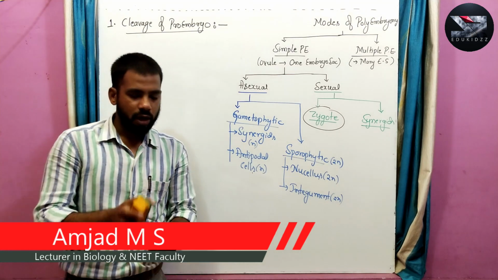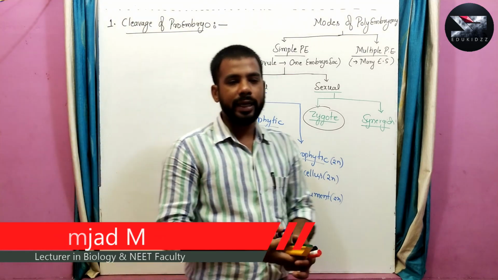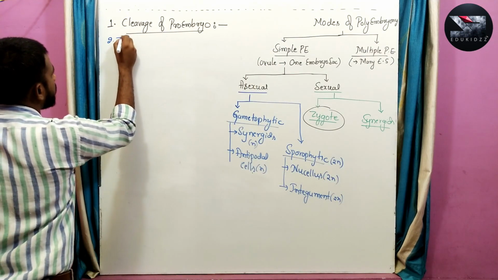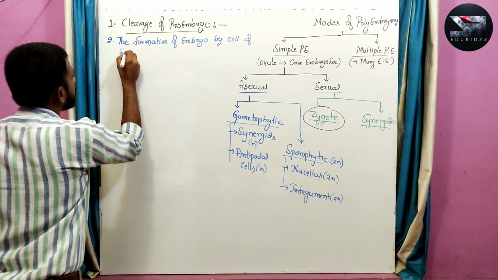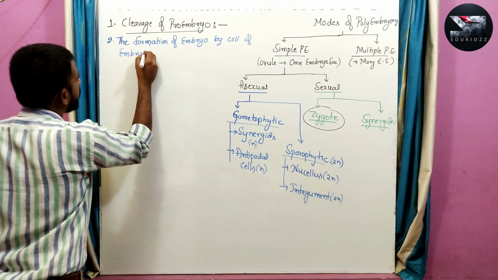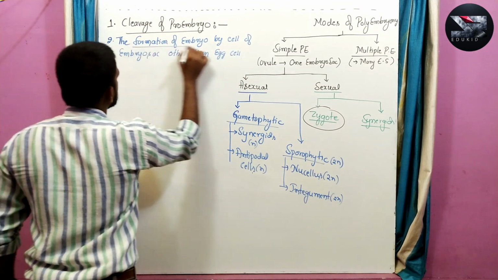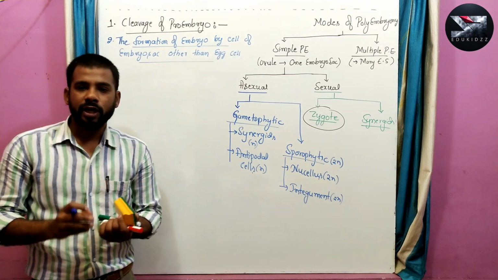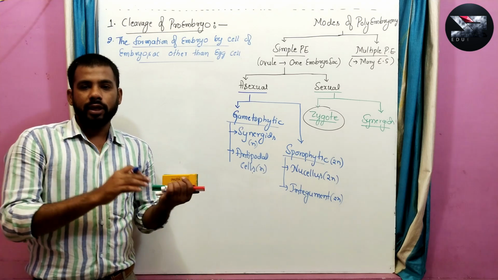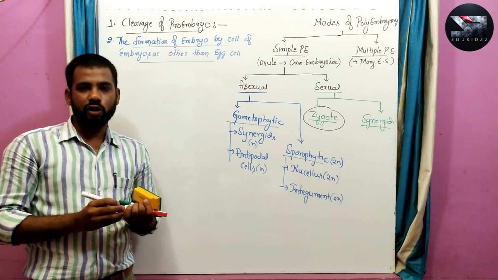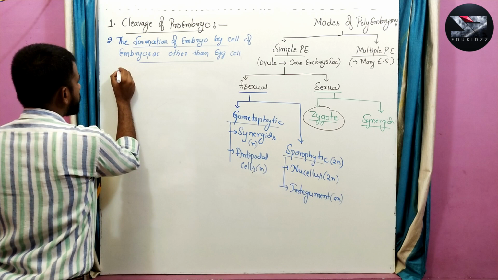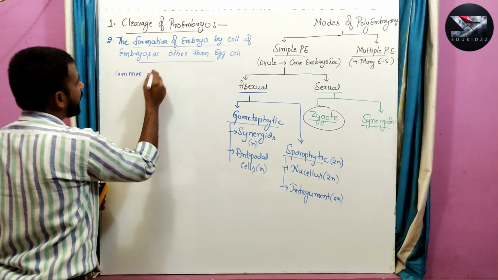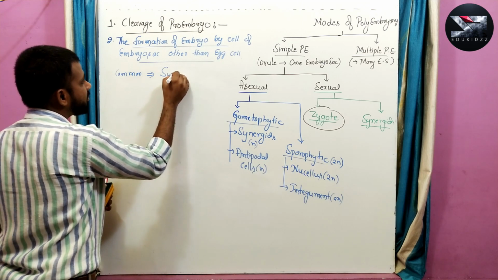The second type of polyembryony, according to Braun, is the formation of embryo by cells of the embryo sac other than the egg cell. This is the second type of polyembryony according to Braun. Here the common source of polyembryony is synergids. The common source means polyembryony commonly occurs with the help of synergids.